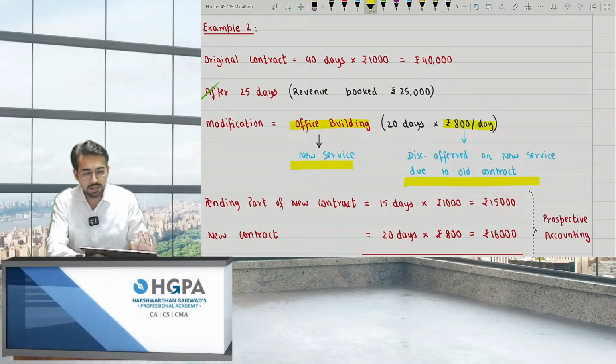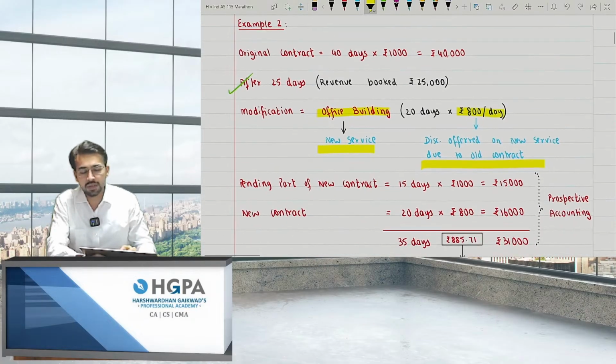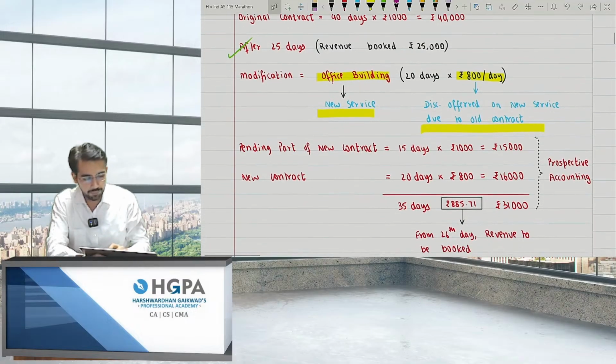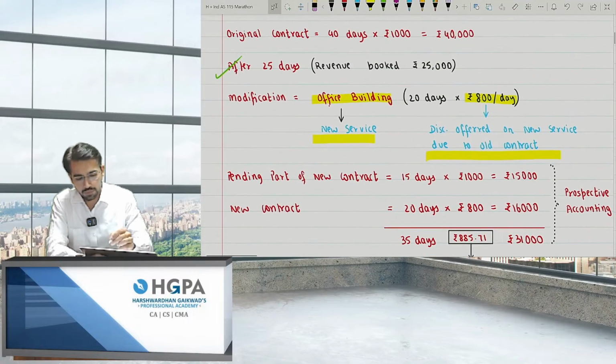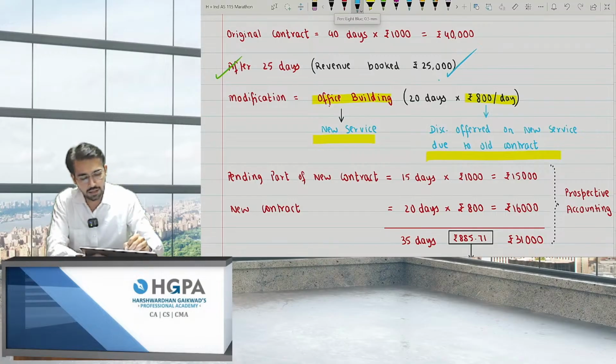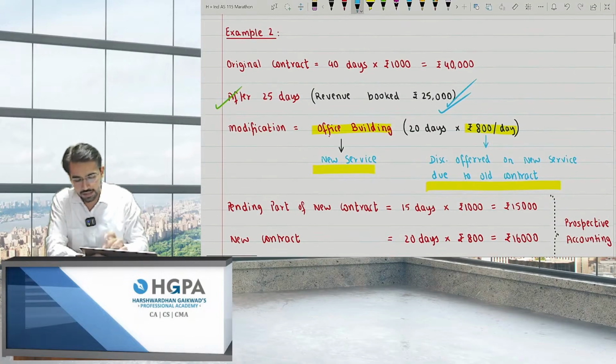If there is a new service and if there is a discount, we have to book revenue on a prospective basis. I'll change the average. 25 days already passed, so I've already booked 25,000. This is absolutely correct. This is not incorrect. Now, what is remaining in this?